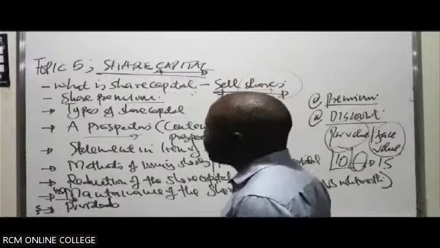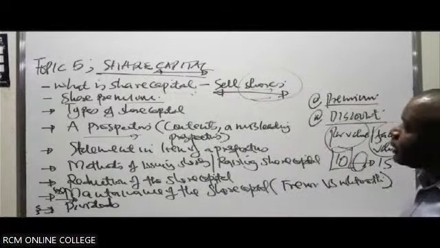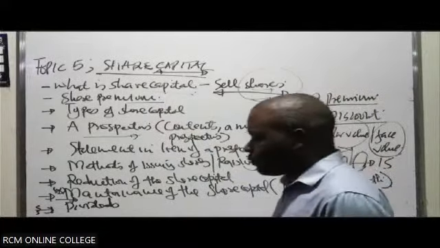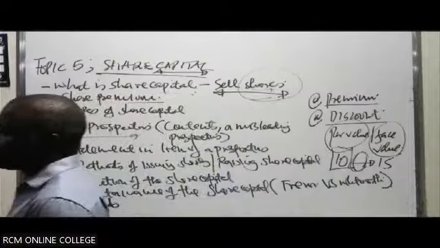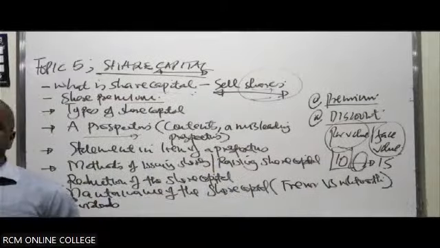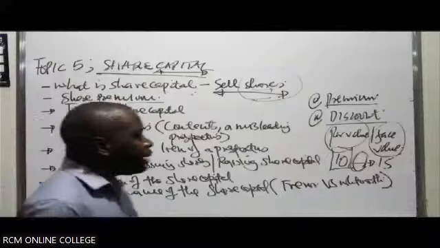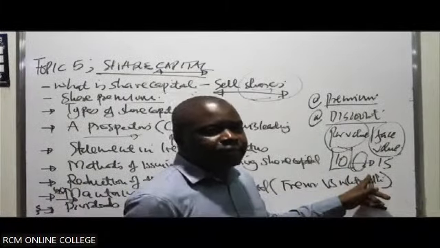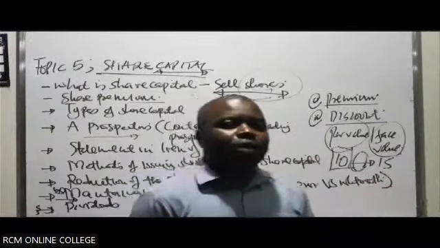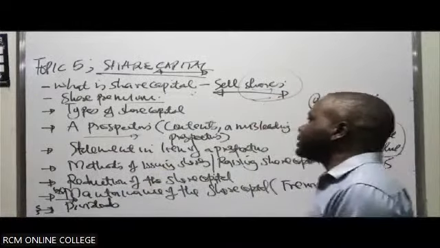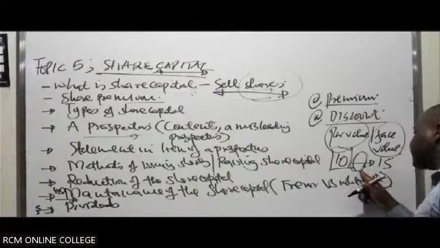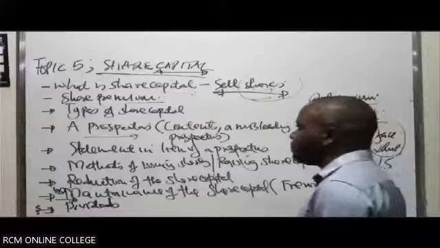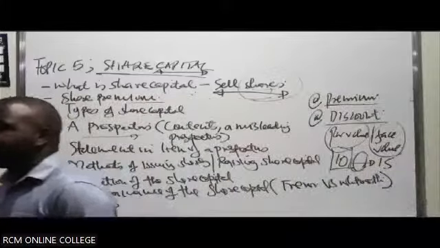I know you can even educate me that the share premium will appear as one of the equity items in the statement of financial position. This is how it arises. These were simply amounts gotten over and above the par value, and therefore they keep them in a very separate account. The statute, the Companies Act, requires that these amounts gotten over and above the share capital shouldn't be part and parcel of the share capital. They should be kept in a very separate account.